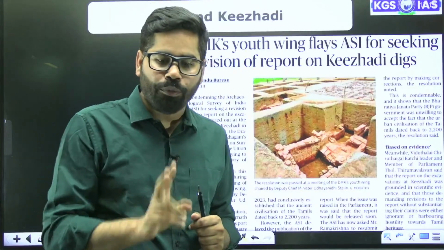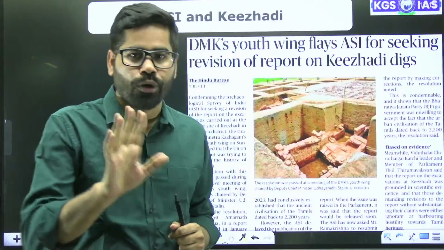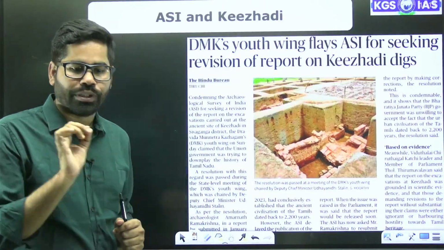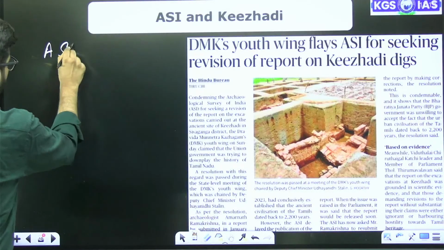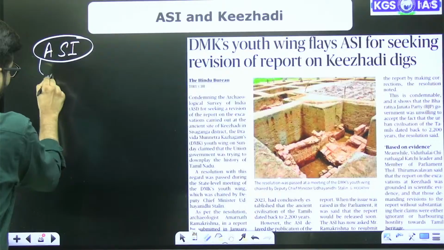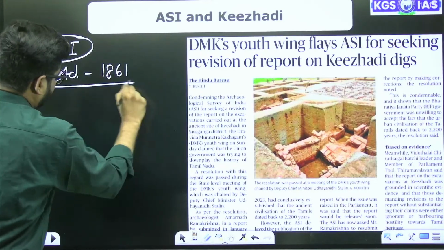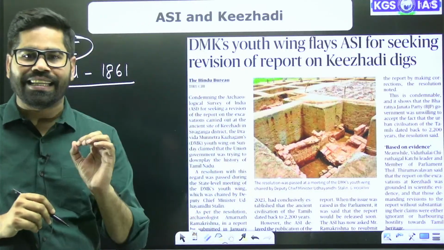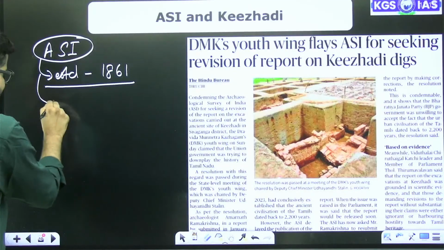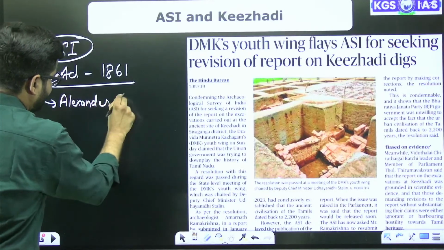Now we have two important things which we are going to discuss here. The first one is what is ASI and the second thing is about this location. First, ASI, Archaeological Survey of India. It was established in 1861 by Alexander Cunningham.